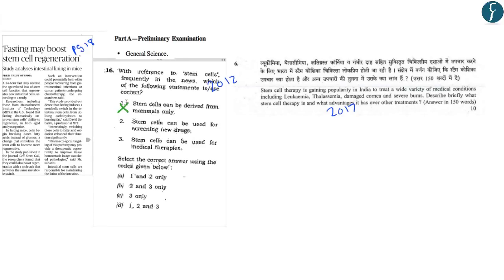Now let us try to answer the question that was asked in 2012. With reference to stem cells frequently in the news, which of the following statements is or are correct? The first statement says that stem cells can be derived from mammals only. This statement is wrong because they can be derived from any of the multicellular organisms. The second option is that stem cells can be used for screening new drugs.